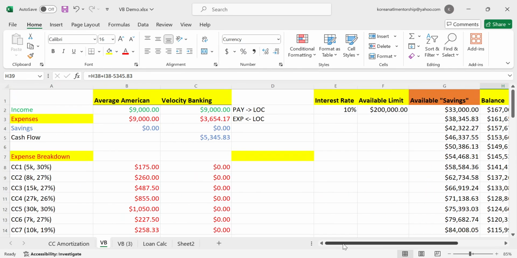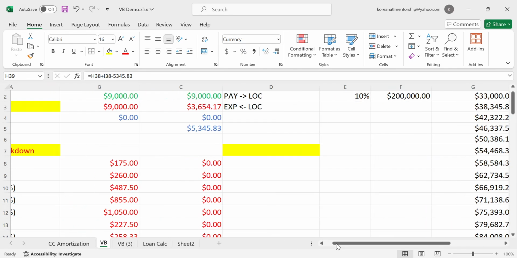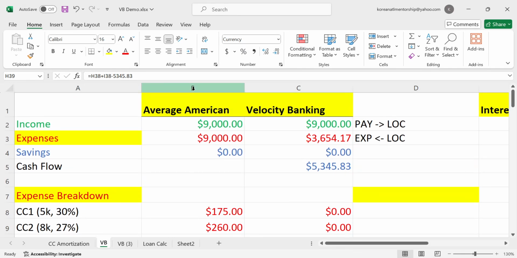You see how easy that was? So we went from $0 of savings slash cash flow, doing it the average American way, to $5,345.83. And people are like, well, anybody could do this if they had a line of credit. But as I showed you, if you had a $3,000 emergency or $5,000 emergency with that minimum negative $50 payment, oh man, it's over, because they didn't put you through checking systems, right? So negative $50, and then now you're in a world of hurt, world of trouble. And believe it or not, when you're in that negative savings territory, you're in overdraft fee territory.